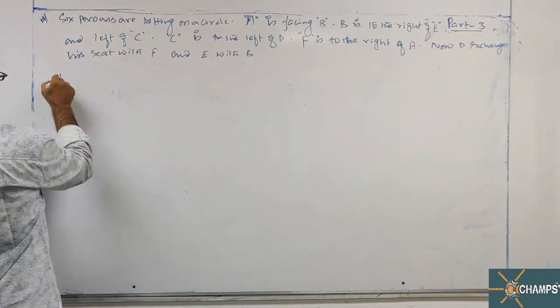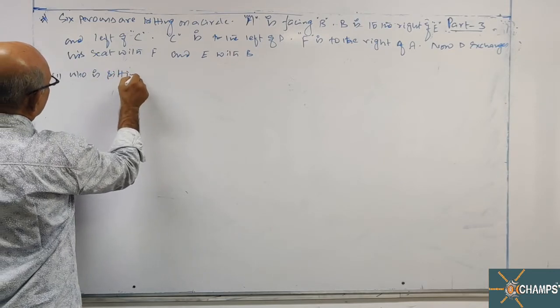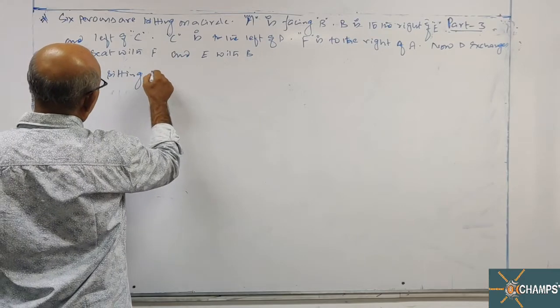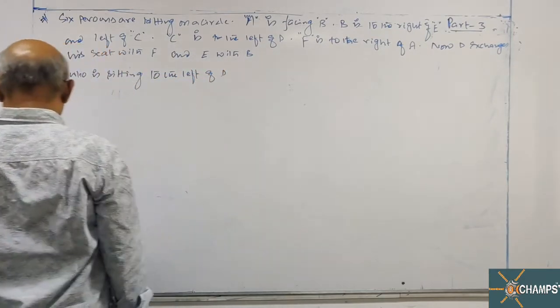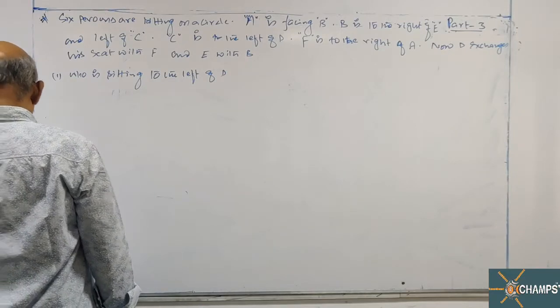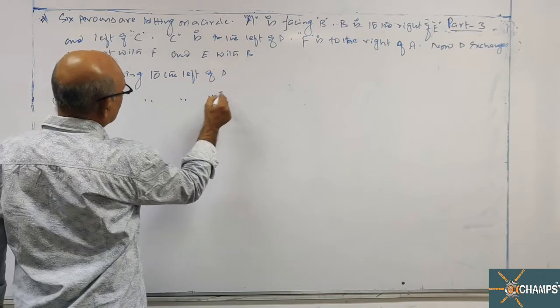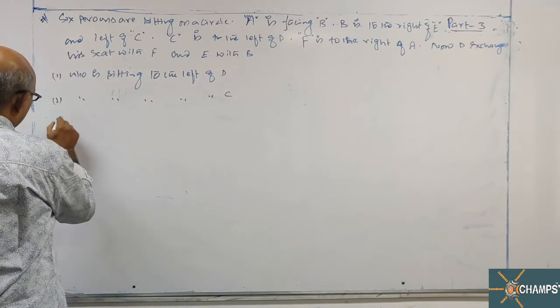Now first question: who is sitting to the left of D? Who is sitting to the left of C? Who is sitting opposite of A?